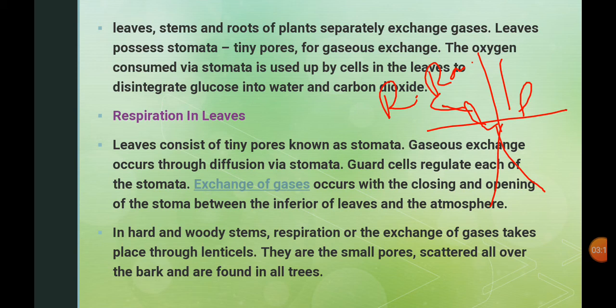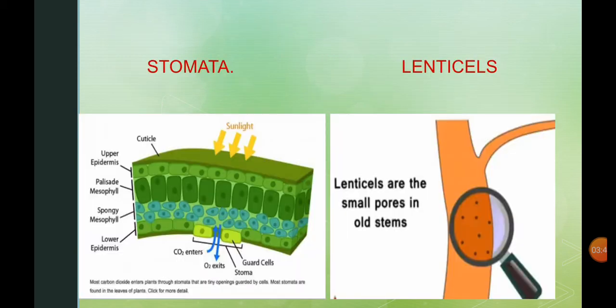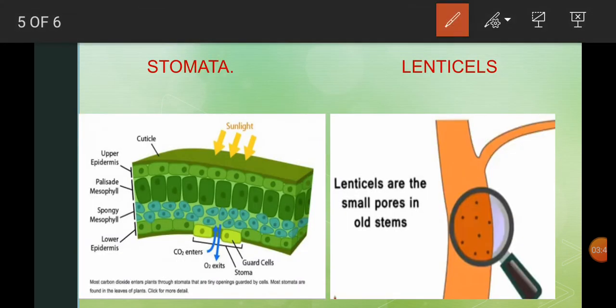So in each and every plant part, all the cells present need gases. That means the respiration process takes place in each and every cell of the plant. Now, respiration in leaves. How does respiration happen in leaves? If you see, this is a complete leaf.